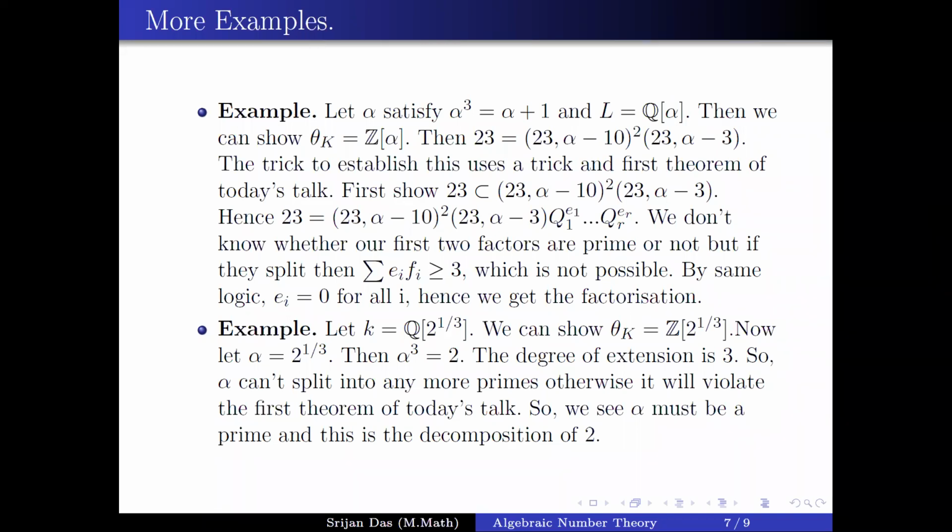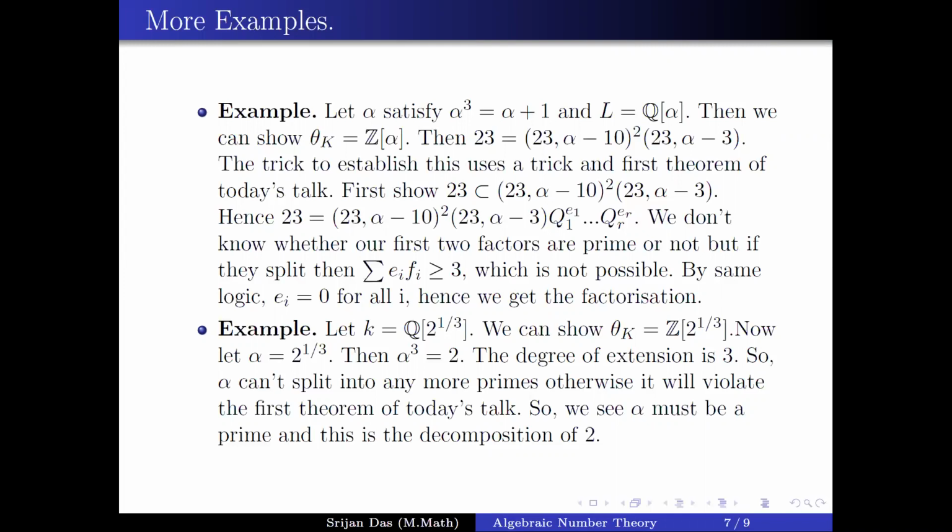Here you see there is only one prime appearing in the whole scenario. So you can't really say in general what can happen for the splitting of primes. It might still be prime, it might factor into only one prime, it might factor into different primes. If it factors into different primes, maybe their ramification indices will be different. So a lot of different things are going on.